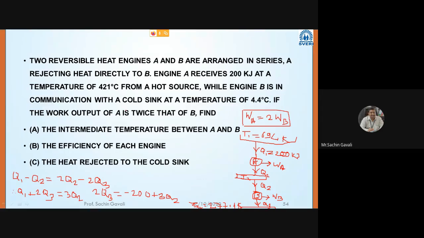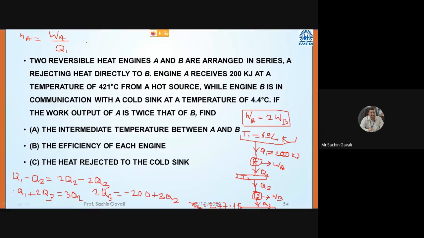Efficiency of engine A is equal to work output WA divided by Q1.